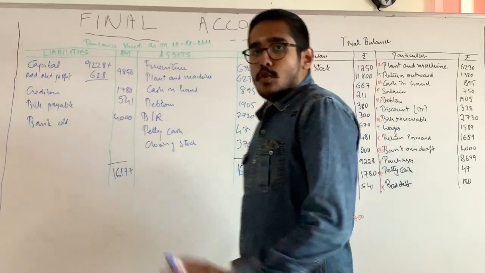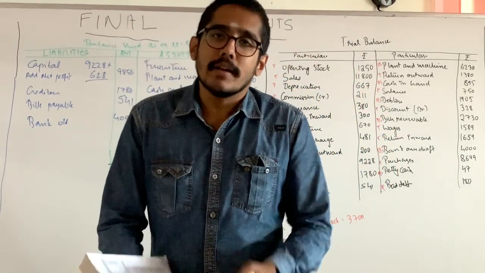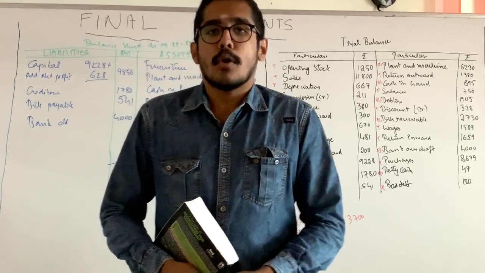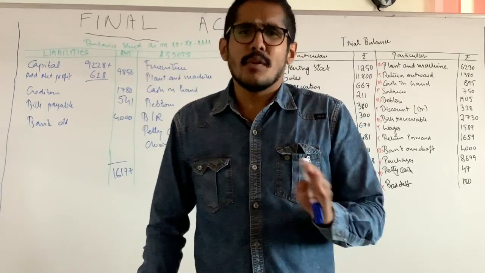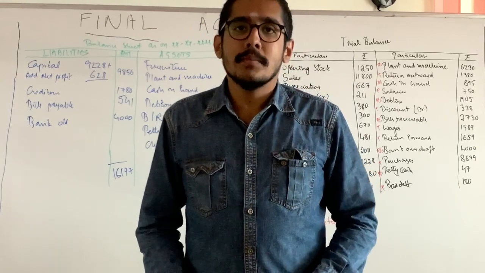16,177. So this is about final accounts, and I hope you have understood something. We'll be doing one problem, and practice makes perfect. So you have to do a couple of problems and do it.